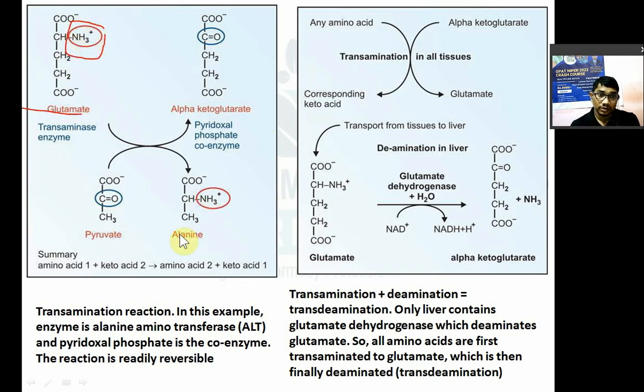Now this is a pyruvate. Pyruvate क्या है? Keto acid है. Now the ammonia NH3 group of this glutamate is transferred to a keto acid to form alanine. And this glutamate without the amino group is known as alpha ketoglutarate. It will go into the Krebs cycle. It is a very important intermediate.